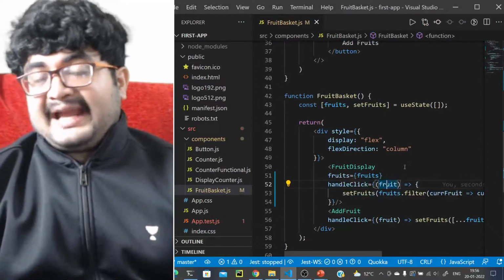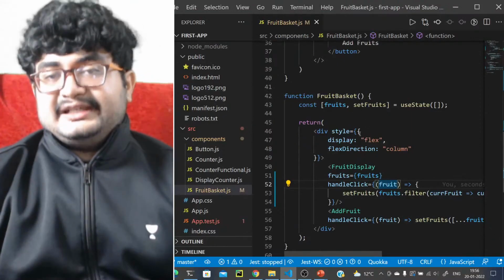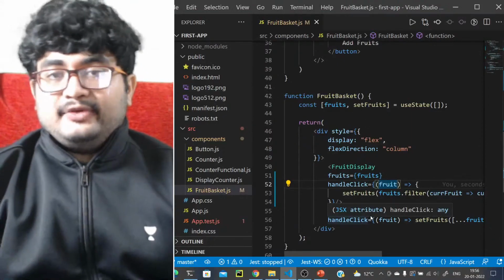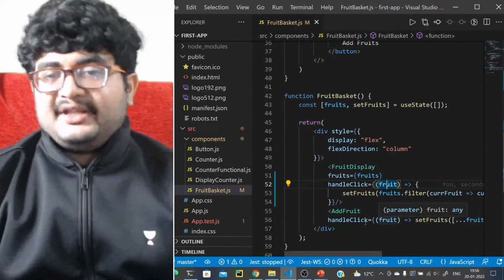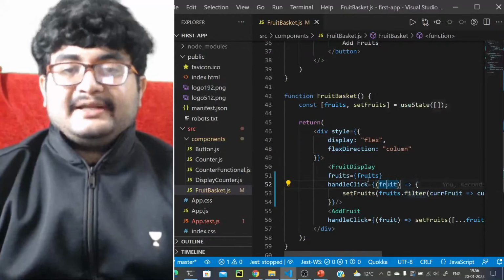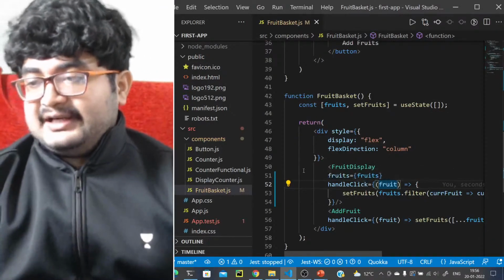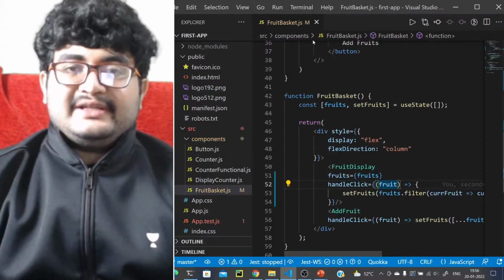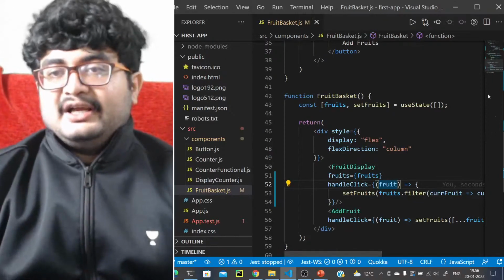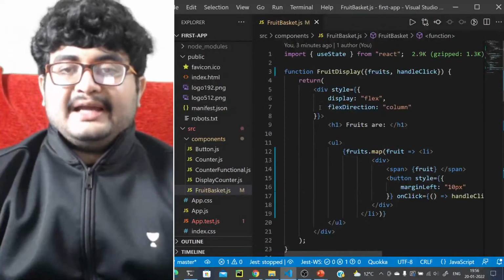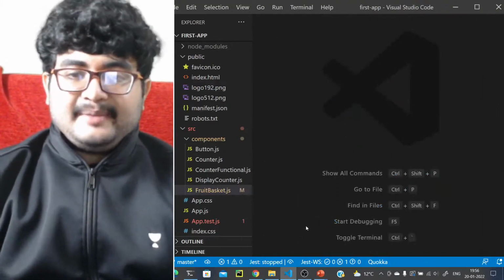What should you do when you are deleting a fruit, or how should you create a component that can delete a fruit, or how can you add a fruit to the list. This is definitely a small example, but you can think on these things, and that should be motivating you. So do practice these things. This will definitely help. And definitely let me know if you have any doubts. I'll try my best to help you guys.